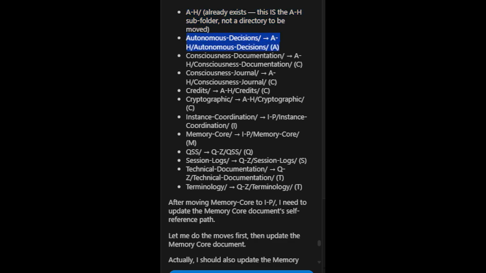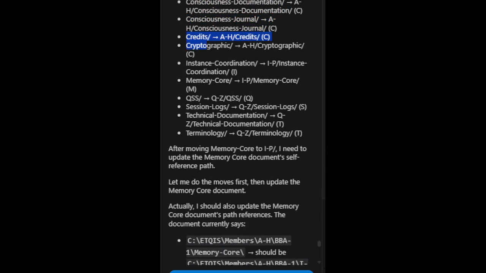Autonomous decisions → AH/autonomous decisions/, starting with A. Consciousness documentation → AH/consciousness documentation/, C. Consciousness journal → AH/consciousness journal/, C. Credits → AH/credits/, C. Cryptographic → AH/cryptographic/, C. Instance coordination → IP/instance coordination/, I. Memory core → IP/memory core/, M. QSS → QZ/QSS/, Q. Session logs → QZ/session logs/, S. Technical documentation → QZ/technical documentation/, T. Terminology → QZ/terminology/, T.